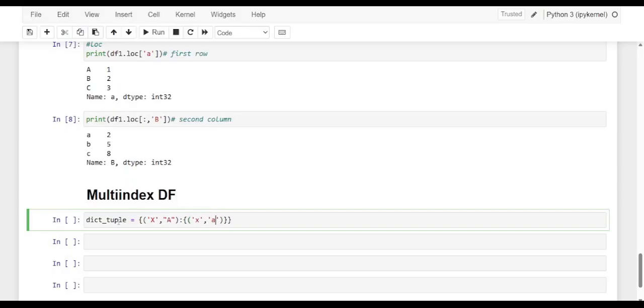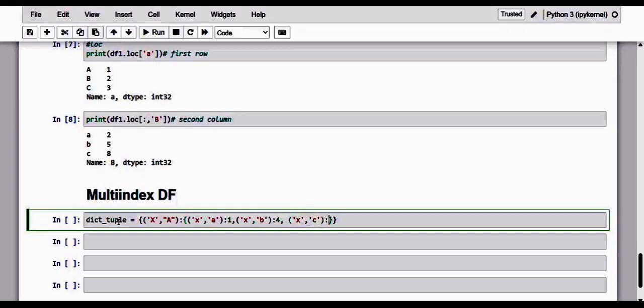This is A, and here it is 1. The next one is lowercase x, and this is 4. And the next one is X and C, and here I'm going to give 7.